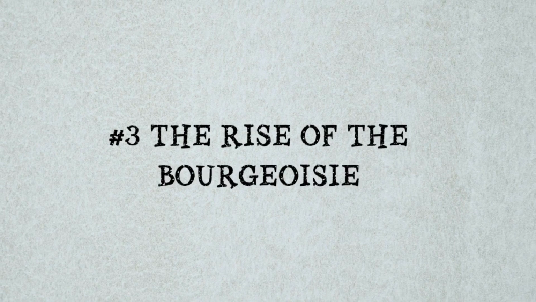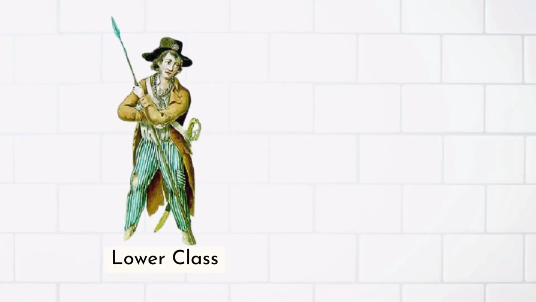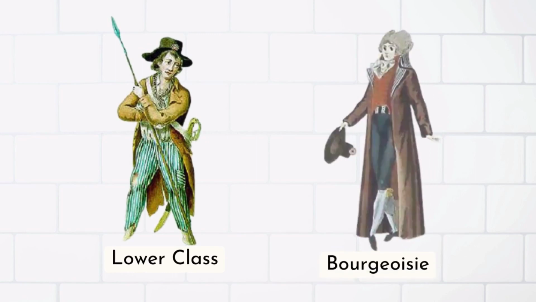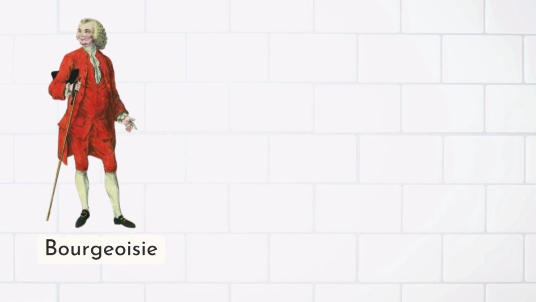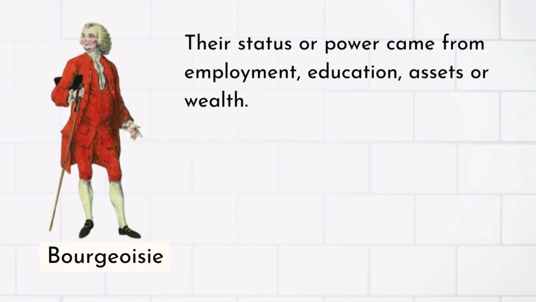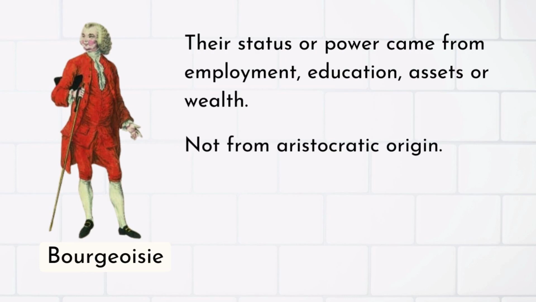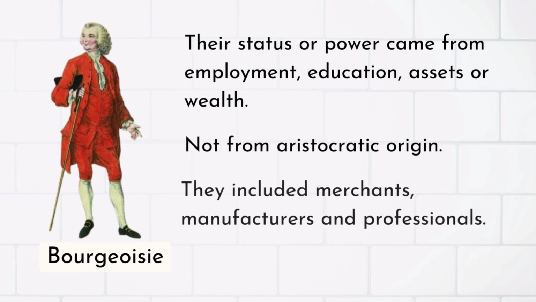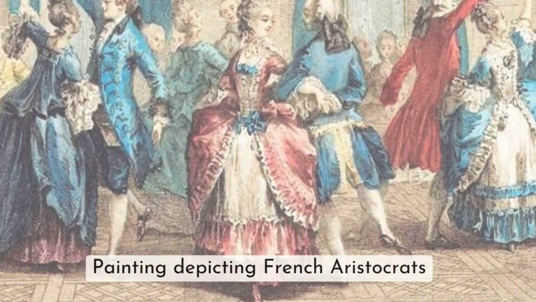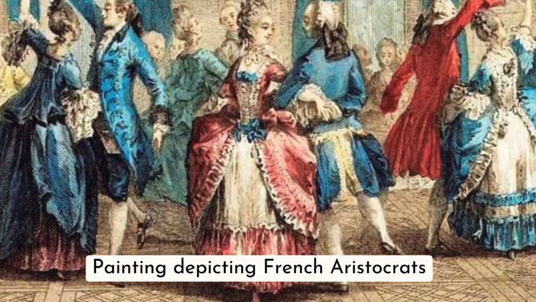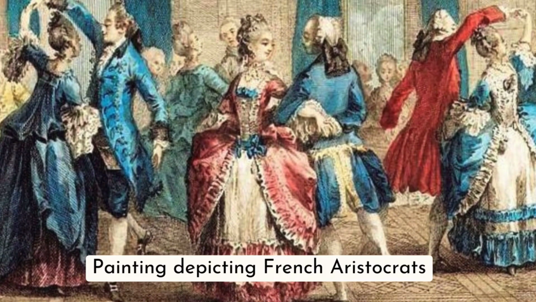Number 3. The rise of the bourgeoisie. The bourgeoisie were the rich men and women of the third estate who started to become influential in the years leading to the revolution. They evolved into a new caste with its own agenda and political aspiration. The bourgeoisie resented the position of the first and the second estate, which they believed was derived from their efforts. Moreover, they aspired to attain political equality with the other two estates.